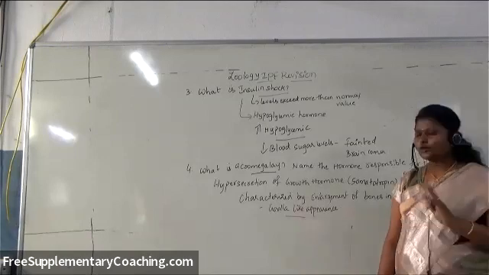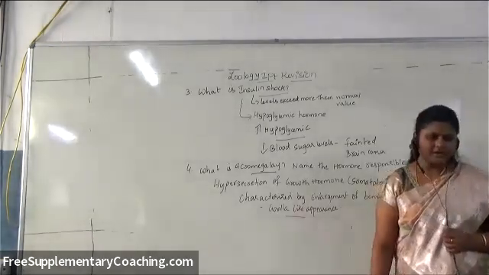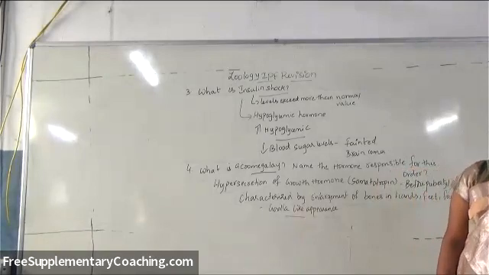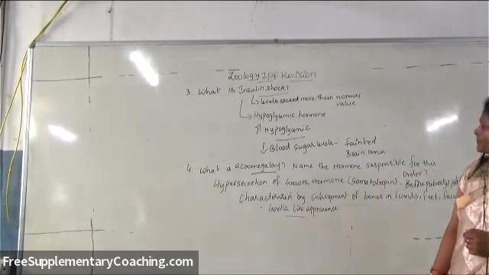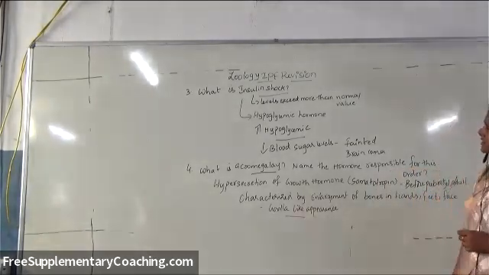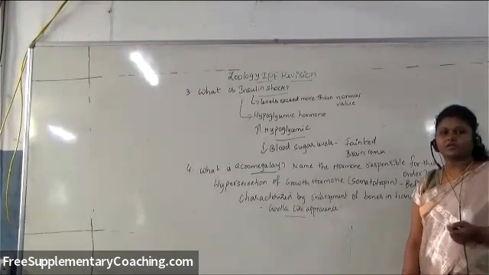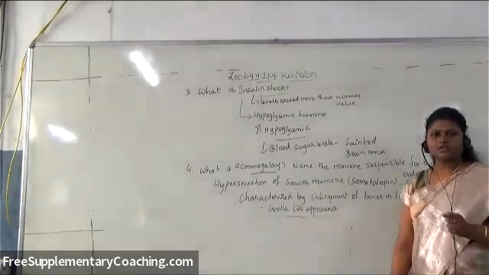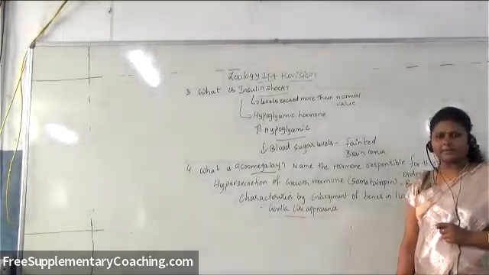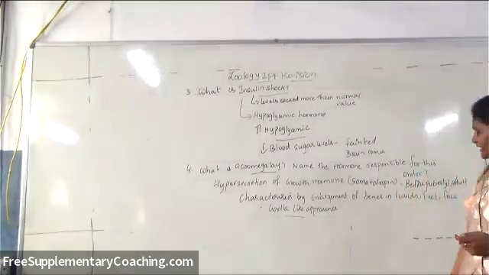So like this, mainly 2 points you should write, where you will be getting 1 mark for each point. So the 2 marks. Understood? So what is insulin shock and what is acromegaly, and name the hormone responsible for this. And one more VSAQ which I told in this chapter is distinguish between diabetes mellitus and diabetes insipidus.